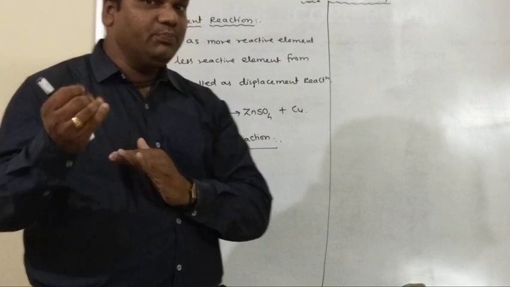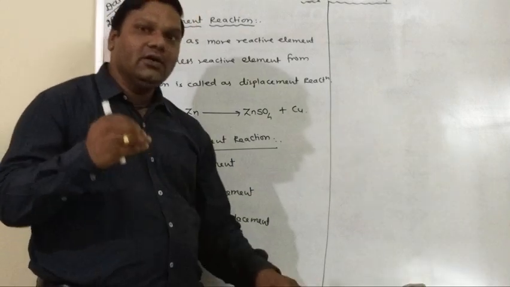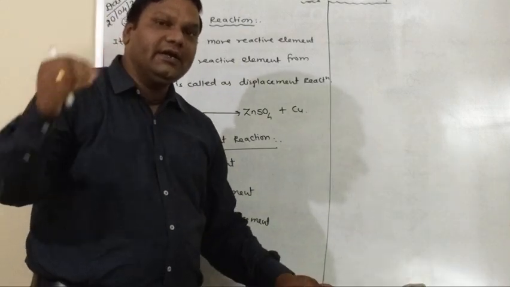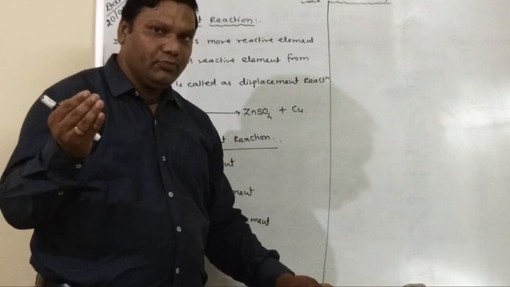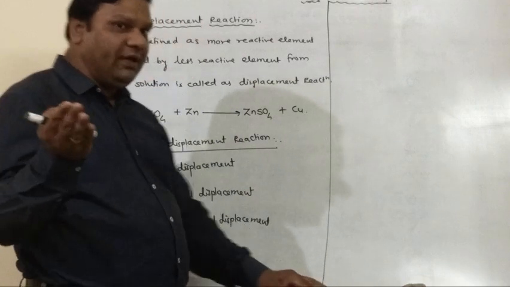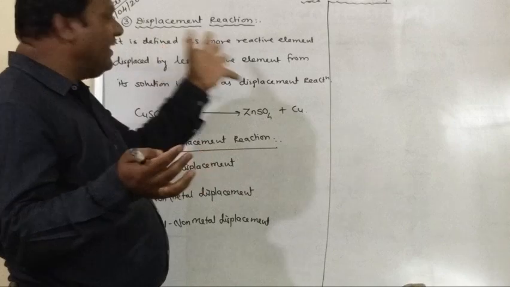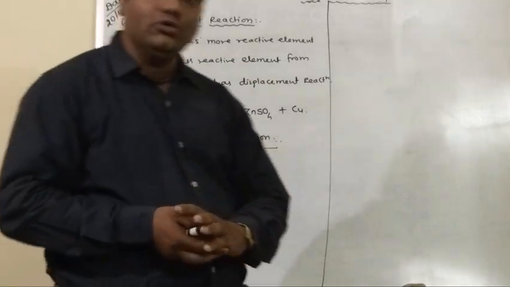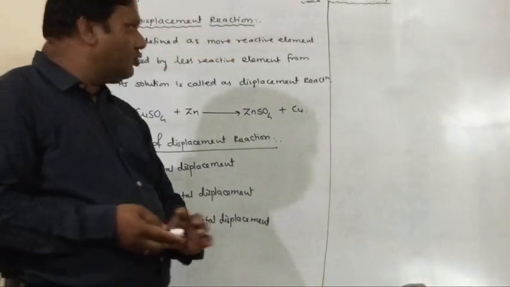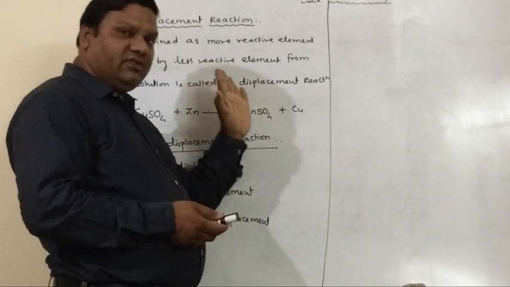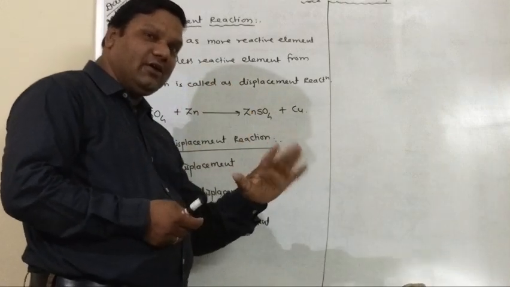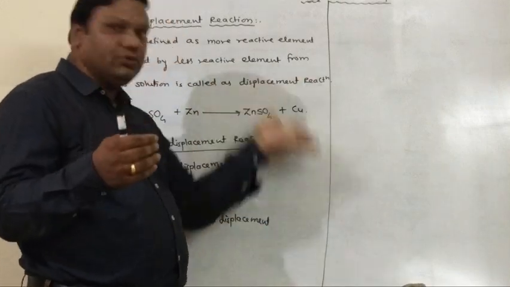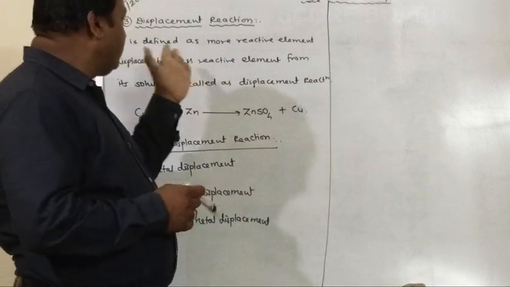The more reactive element easily displaces the less reactive element from its solution. You have also studied the reactivity series already, and now we have to study it again.